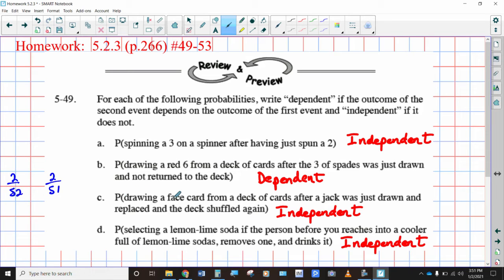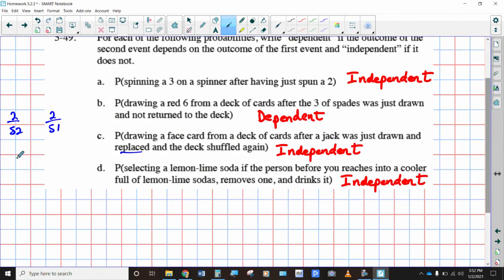And then drawing a face card from a deck of cards after a jack was drawn and then replaced. All right, so it was put back in. So the chances of getting a face card, what are there? 12 total face cards of the 52 cards. You pulled out a jack, but then you put it back in. So the next time you still have 12 out of 52, which makes it independent.